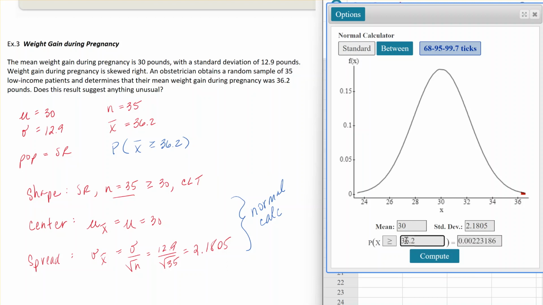And the likelihood of that happening is 0.0022. So 0.002. So in 1,000 different samples of size 35, we would only get 2 samples out of 1,000 that would have an average weight gain more than 36.2. So this is an unusual event to have happen.